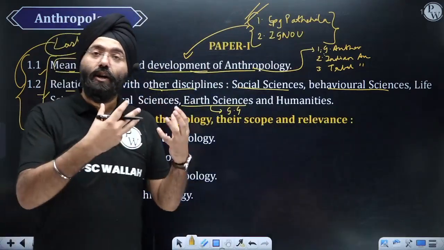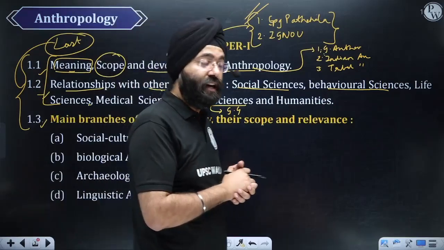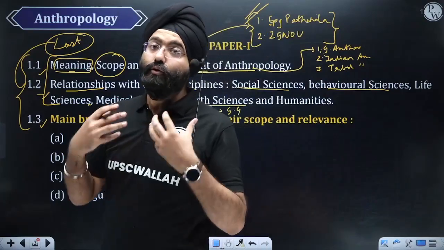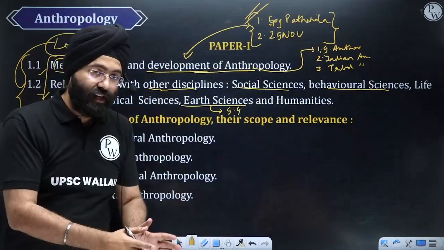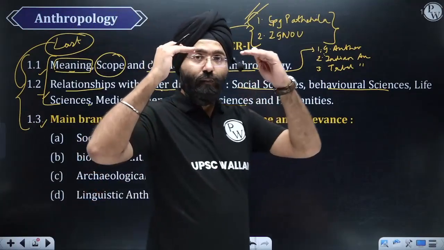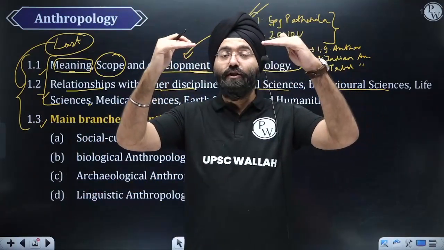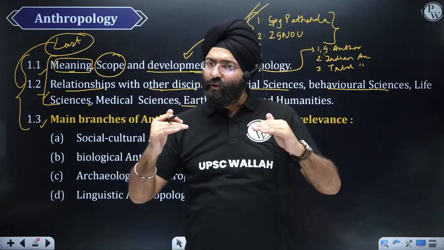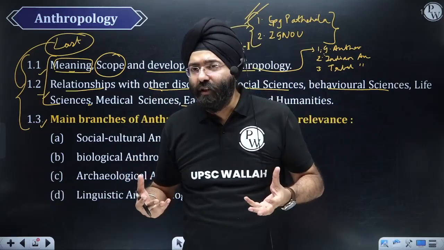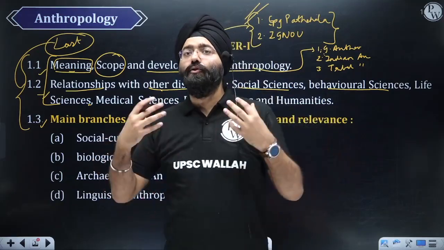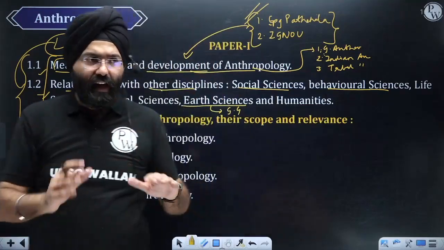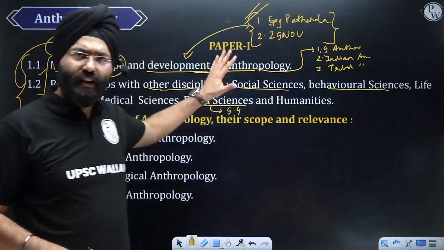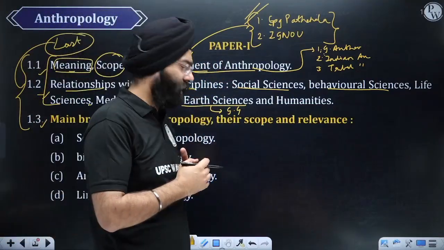For example, you define what the science is, you define what anthropology is. Then even if it is not asked, you need to write what the commonalities are. Then you need to write what the various differences are. In the differences also, you need to have a proper segregation. For example, what are the methodologies followed for various disciplines? What is the scope? Certain examples also. What are the various dimensions associated? What are the sub-branches of both the disciplines? So you need to have a particular set of criteria, and in that you can fit the various branches, and it will be easy for you to remember. When we study this, I'll explain in detail how it has to be done, right?